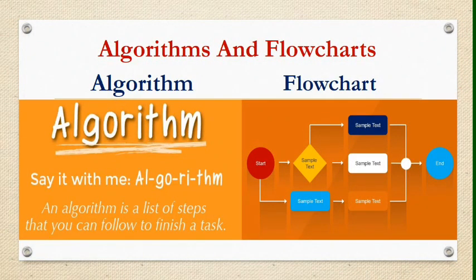Today I will explain chapter number 4, algorithm and flowchart. These two are very important topics if you want to learn programming, because if you want to solve any problem in any programming language, what do you do first? First you write the algorithm of that problem, or you write the flowchart of that problem. So these two are important concepts of programming.